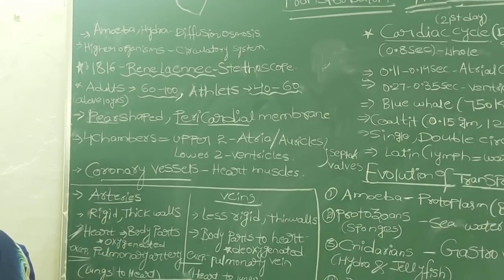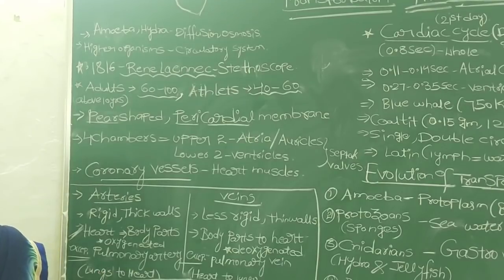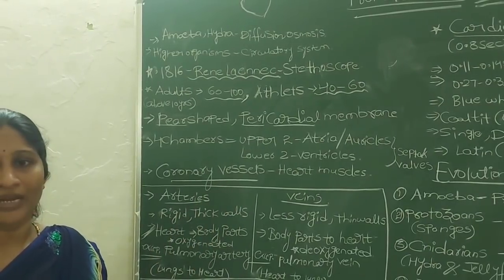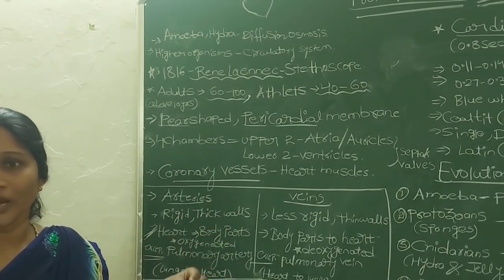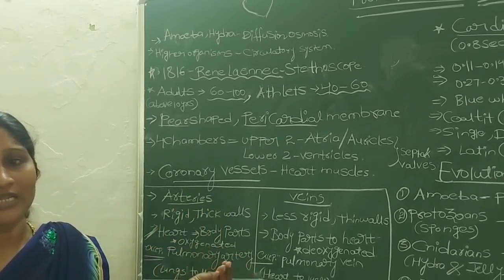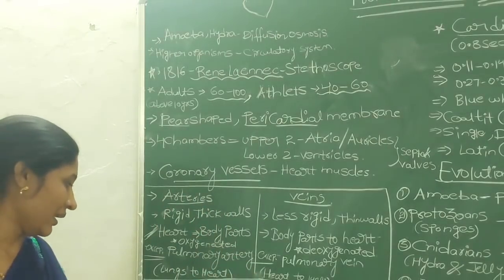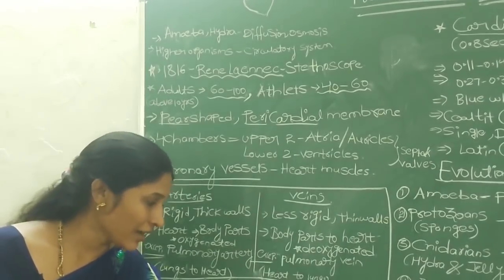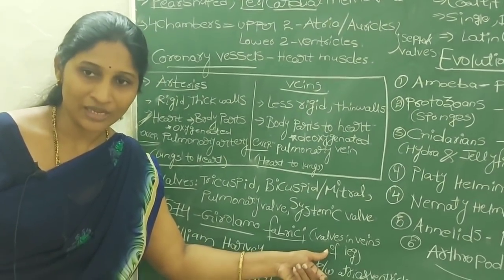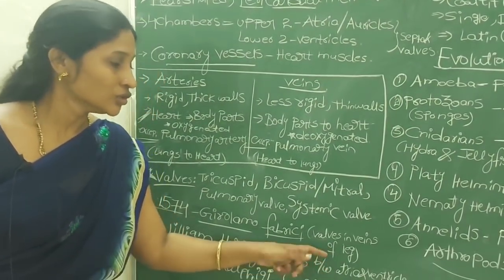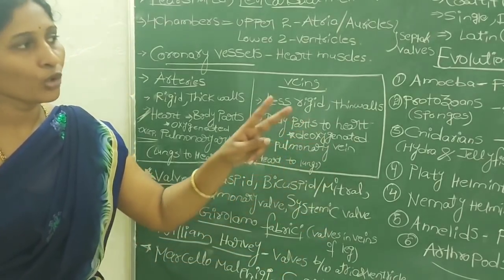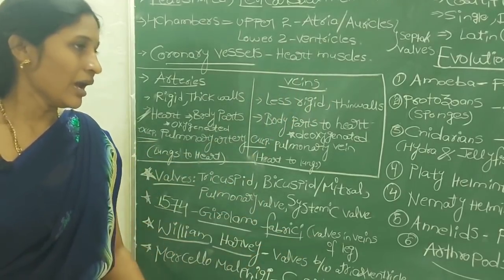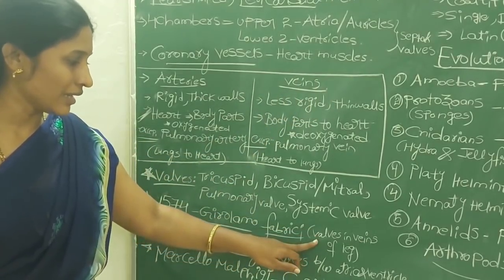And remember one more point: veins are the blood vessels that always take blood from body parts towards the heart, and arteries are the blood vessels which always transport blood from the heart to body parts, that means away from the heart. Girolamo Fabrici studied the veins in the leg, and he found small structures present in the veins of the legs, known as valves. So valves are at two places: between the heart chambers and in the two blood vessels. Even all the veins of your body contain valves.